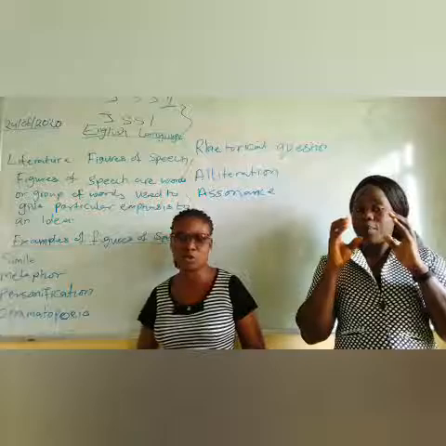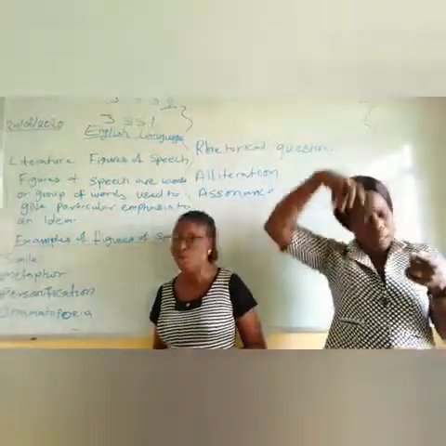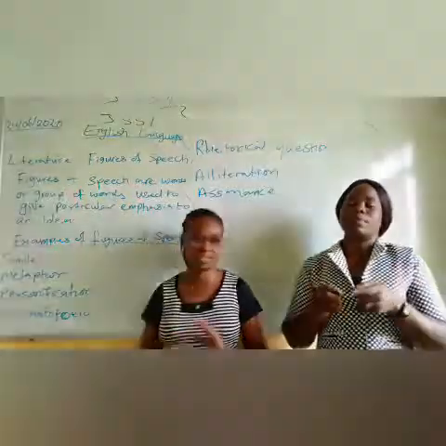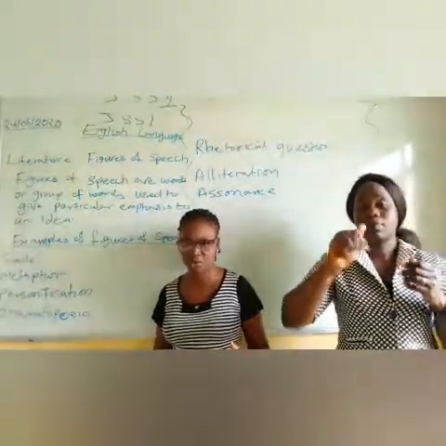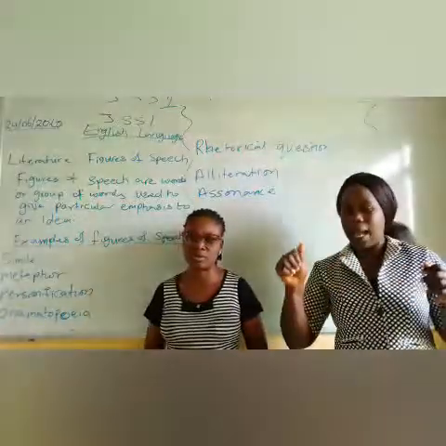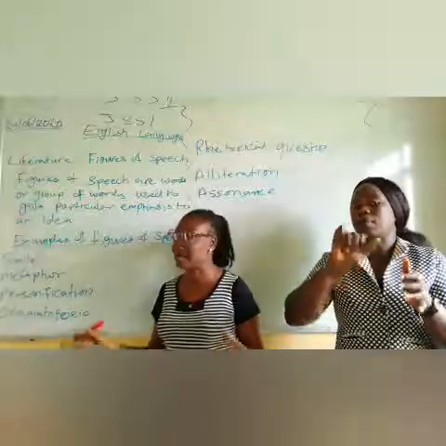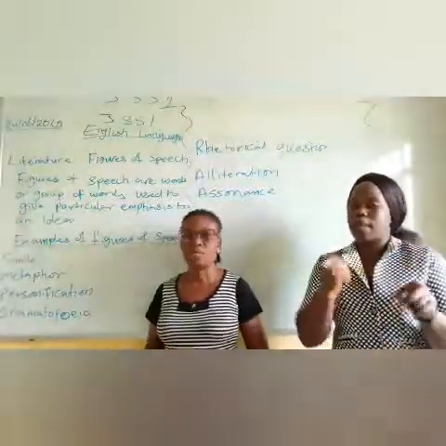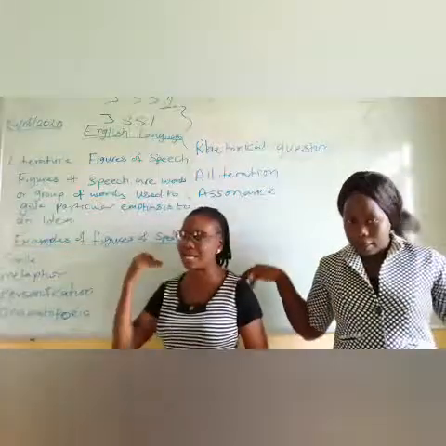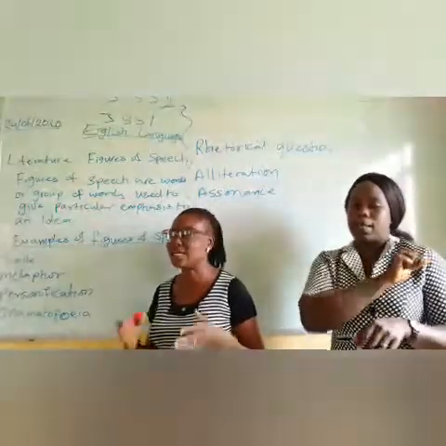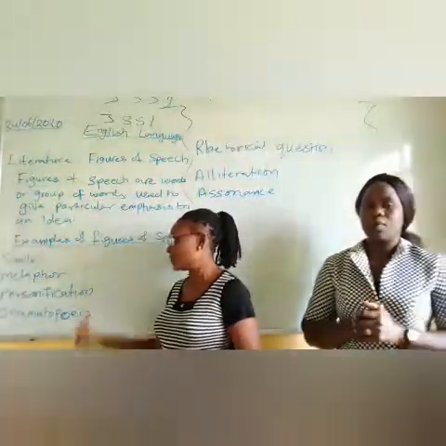If it is a simile, you will say, Ade is as brave as a lion. But for metaphor, it is direct. Ade is a lion. Shade is an angel. In simile we said Mary is as gentle as an angel, but now we are comparing Shade directly to an angel. Shade is an angel.